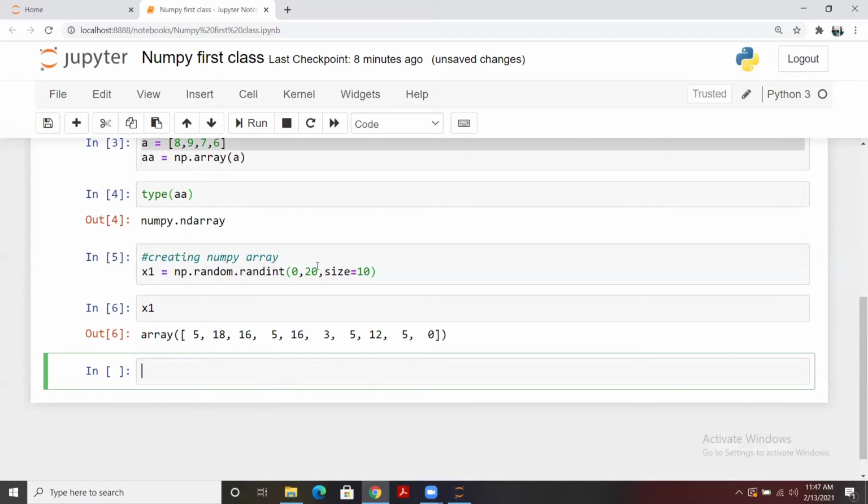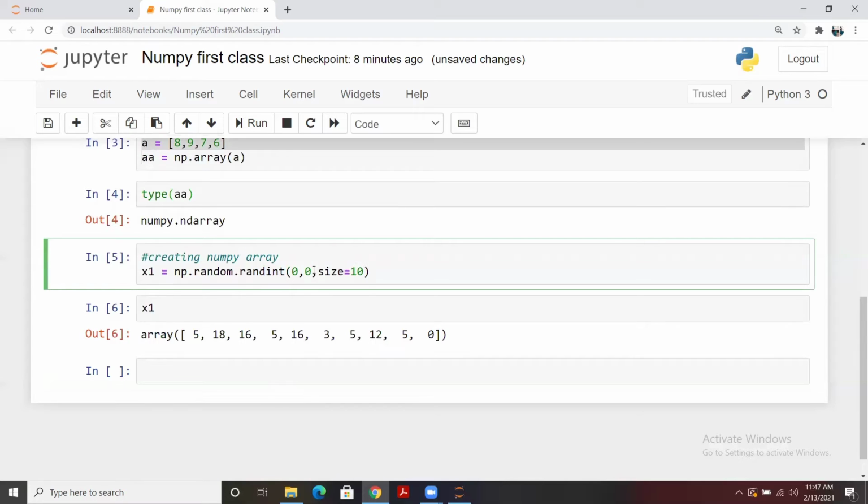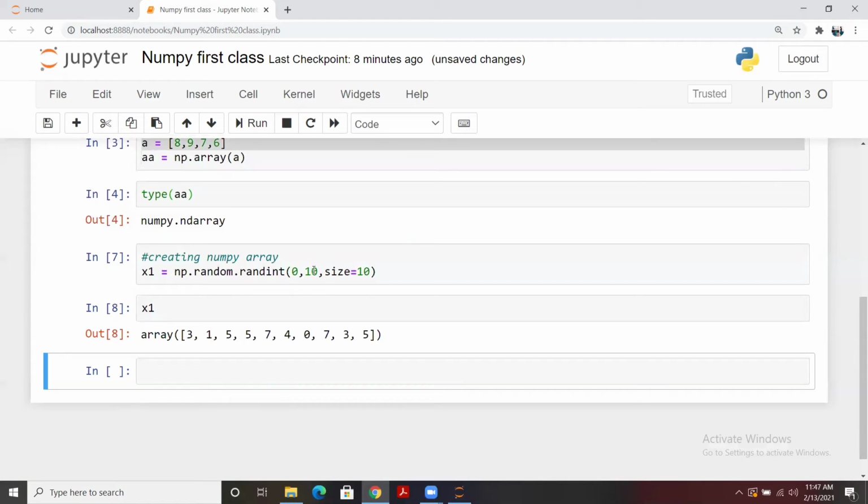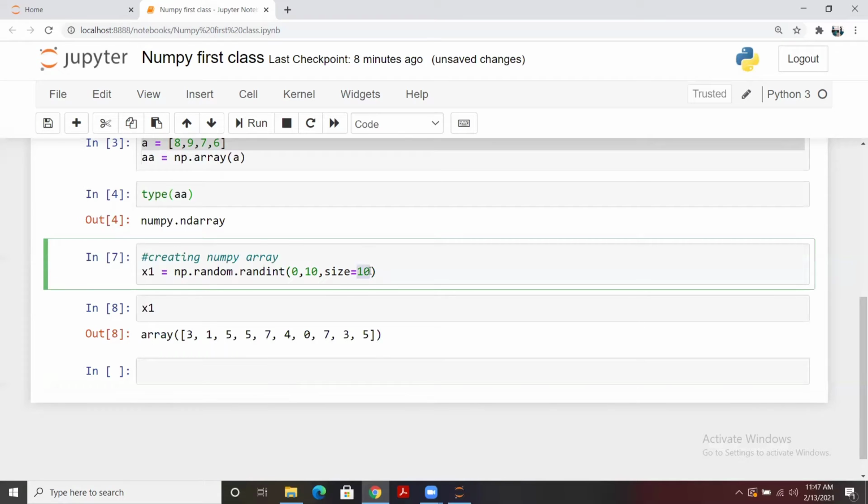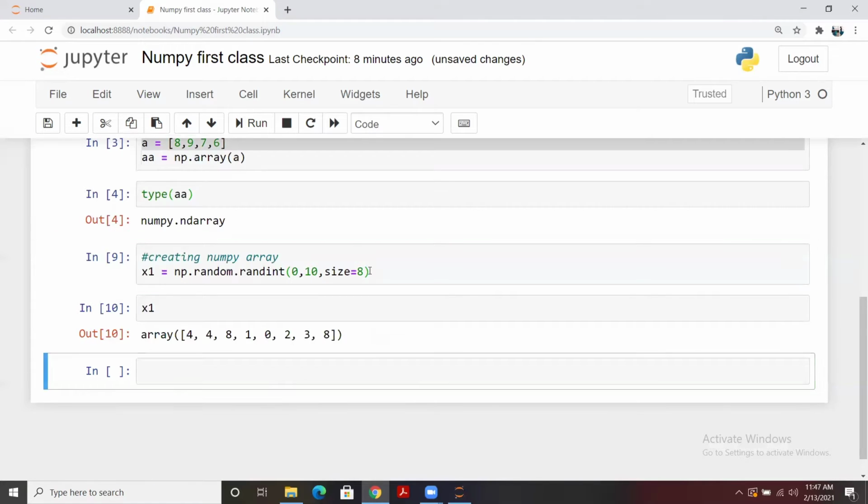If we give a different number here, then the output will be different as per the passed argument or value. You see we have given 10, so it has taken 0 till 10 and the size is 10. If you reduce or give a different size, the value will get changed. Here it is.